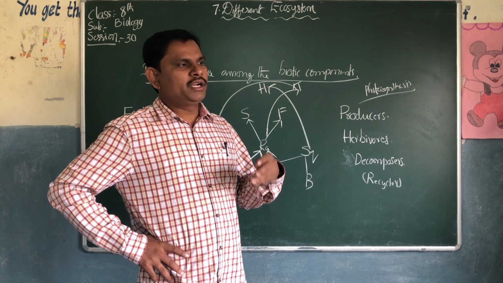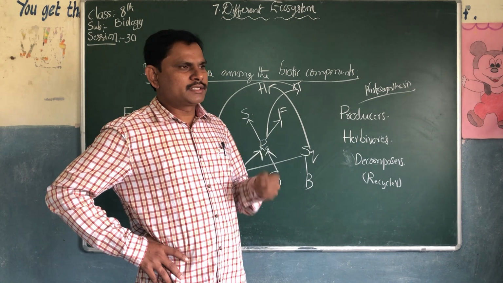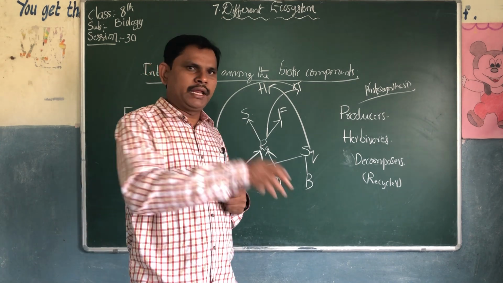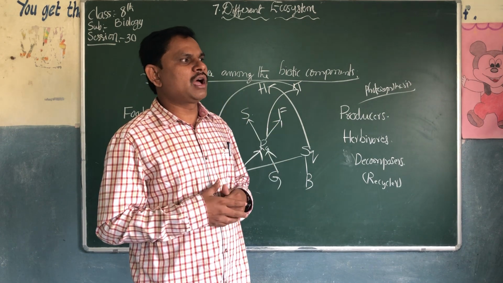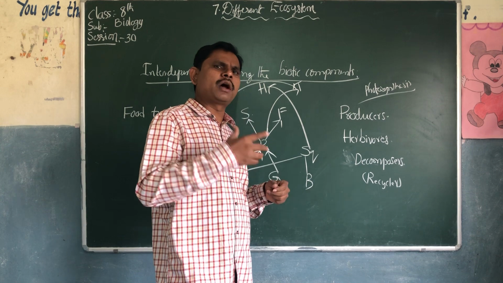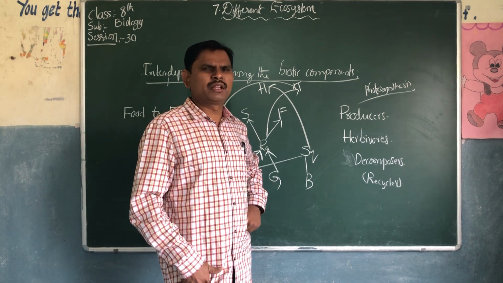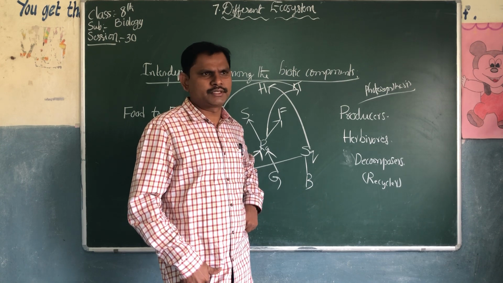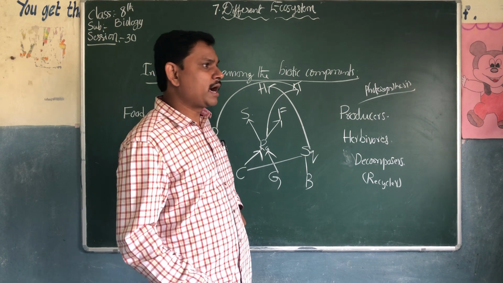If any plant or animal dies, when human beings die, they bury them. When animals die, they are left on the soil. What happens if the bodies remain like that for one month or one year? Everywhere will get a very bad smell. That's why we have to appreciate the decomposers, bacteria and fungi.